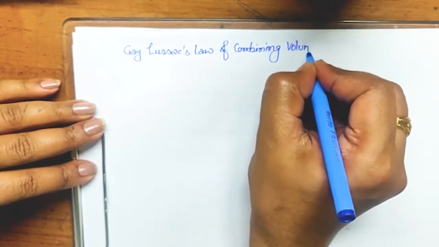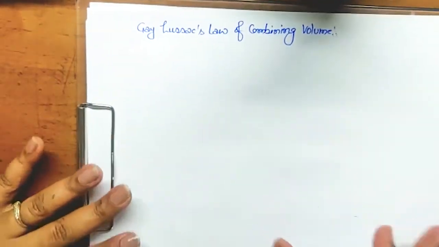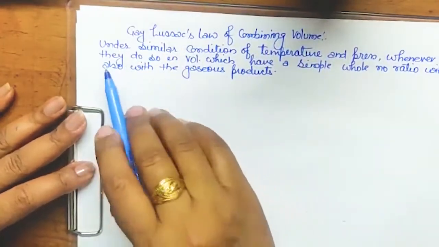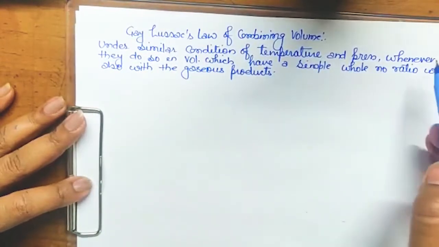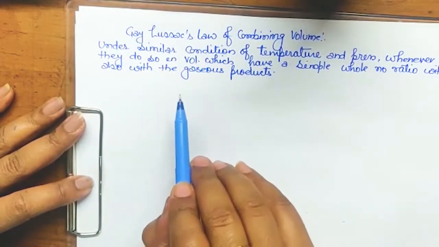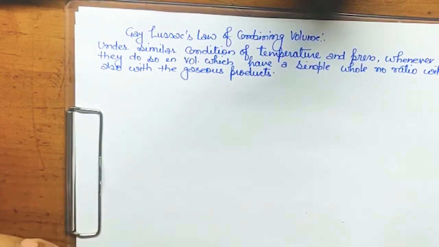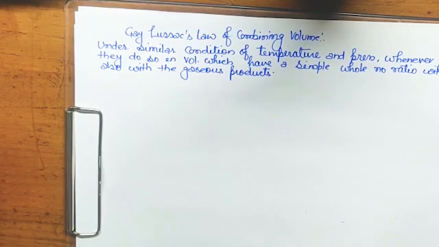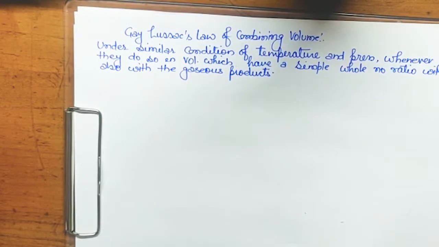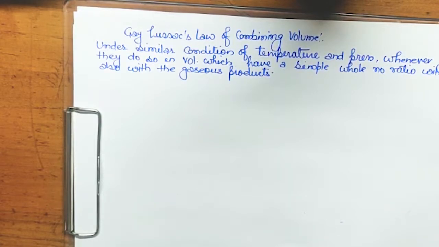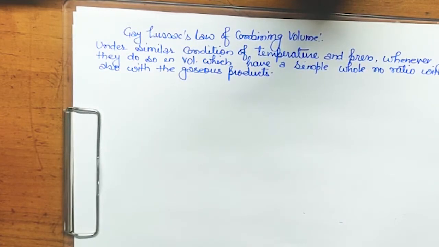What it says is that under similar conditions of temperature and pressure, whenever gases combine, they do so in volumes which have a simple whole number ratio with each other and also with the gaseous product. As we have done in the law of definite proportion, that was for compounds. Here we do the same thing, but in the case of gas only. That means two gases are combining in a fixed ratio to form a fixed mole of product. Got it? So this is the thing.